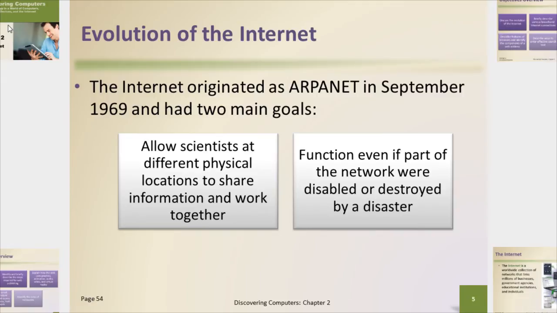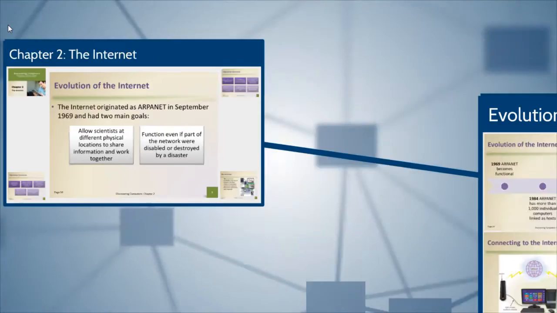Part of the idea behind it was that as this network grew, it should continue to function even if part of the network becomes disabled for whatever reason, whether it be due to a military strike from the Soviet Union or failure on the part of switches. The real reason for this is kind of a debatable point. Some people say it was because of military issues, others say it was because of problematic equipment. But certainly it's an advantage to be able to continue to function when part of the network goes down.